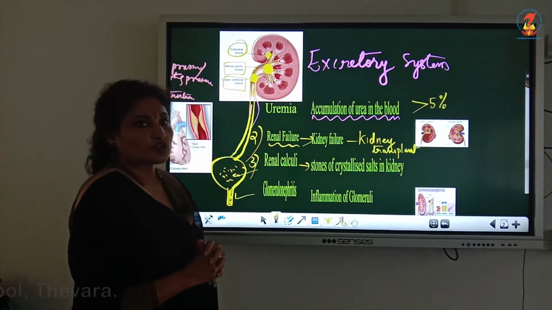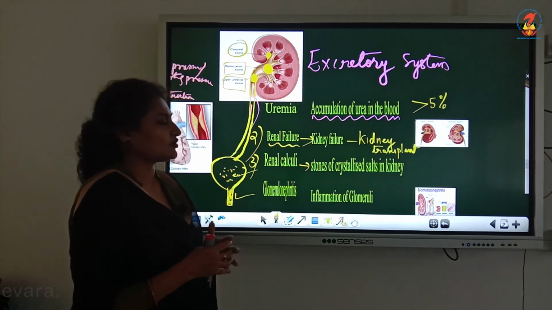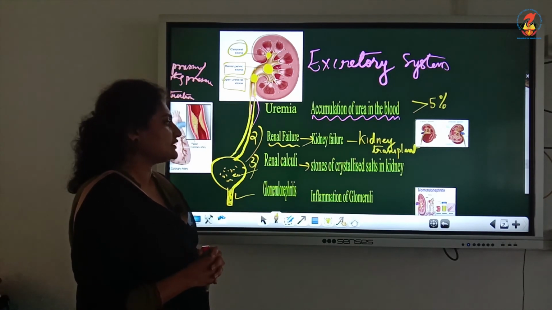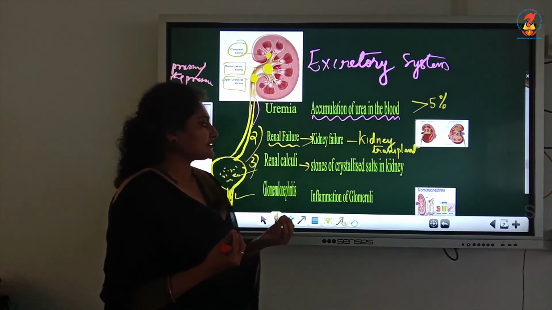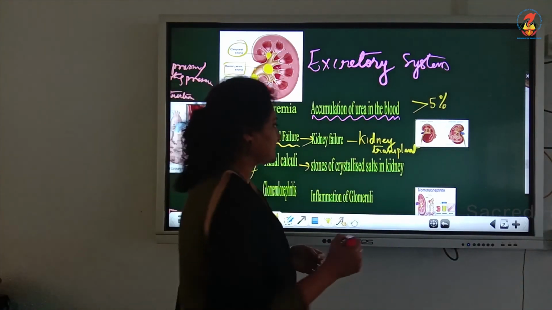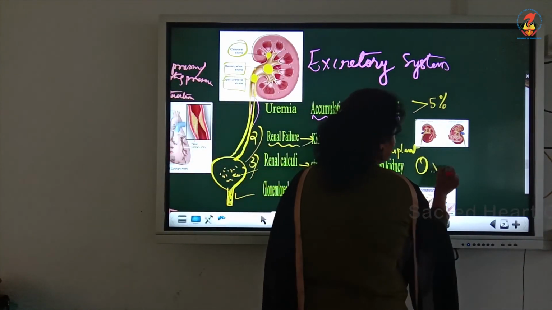But it causes a lot of pain. Though the stone is small, it causes a lot of pain. So, that is called renal calculi, and this is crystallized salts like oxalates.